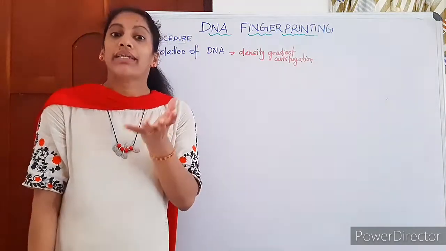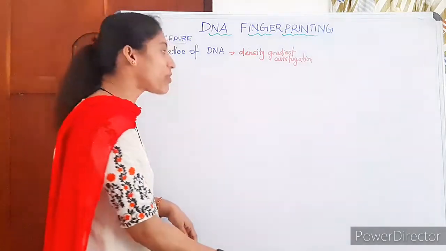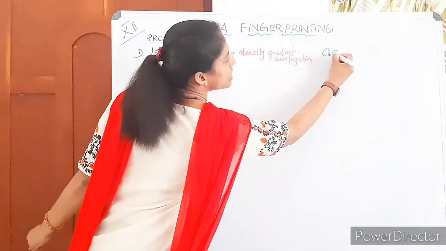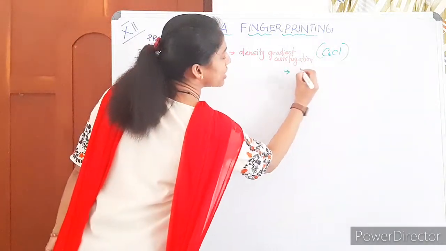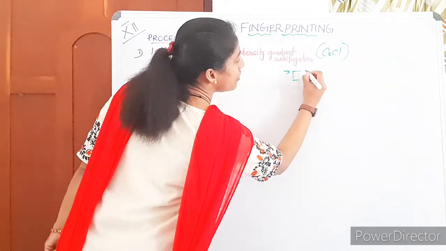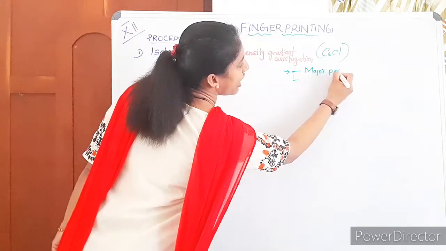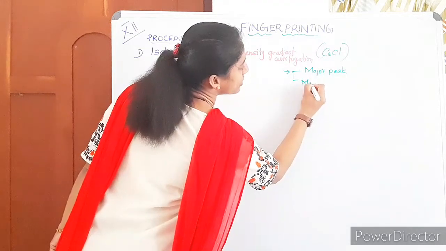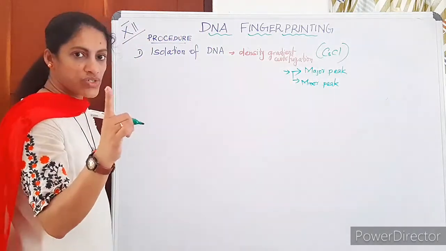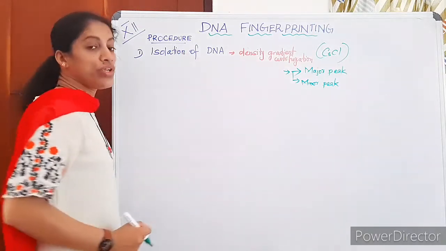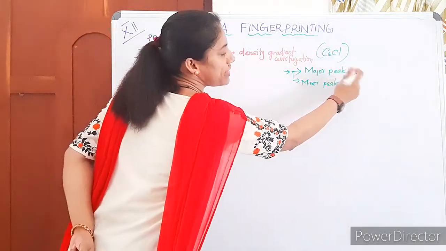Then we can do ultracentrifugation, density gradient centrifugation using cesium chloride as a medium. During ultracentrifugation we can separate the DNAs as major peak and small minor peaks. When we do ultracentrifugation, the DNA which we have isolated gets separated as a major peak.